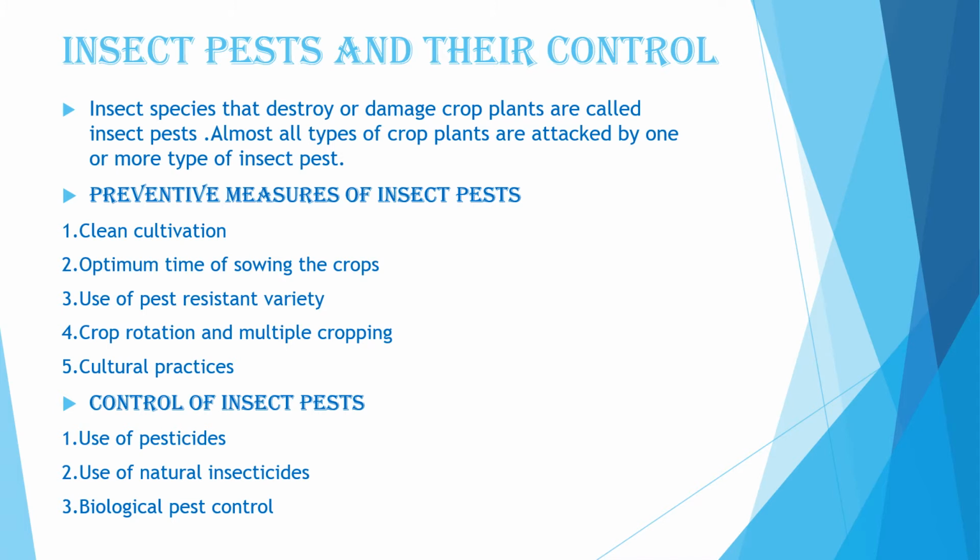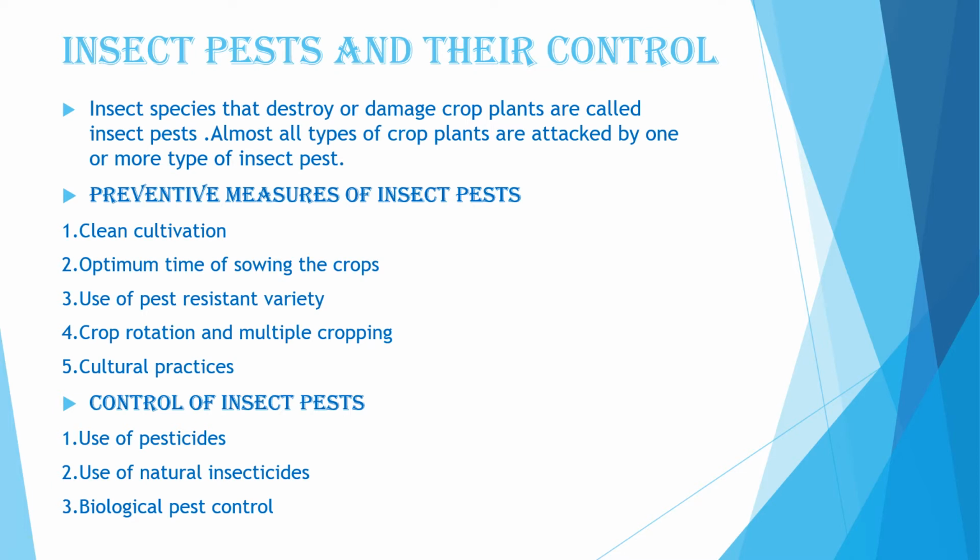So what are the preventive measures that we can take to prevent these insects and pests? For that, we have to do clean cultivation. Clean cultivation means many soil-borne diseases can be prevented by proper selection of site and pesticides, and treatment of seeds before sowing.